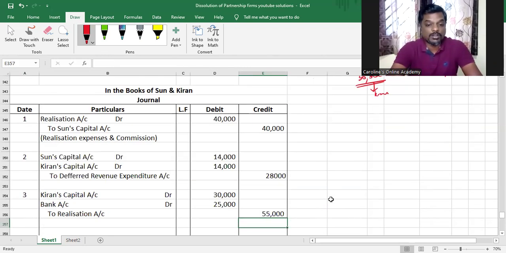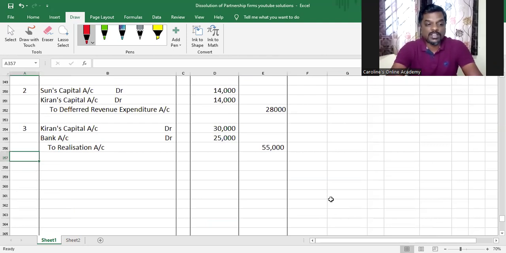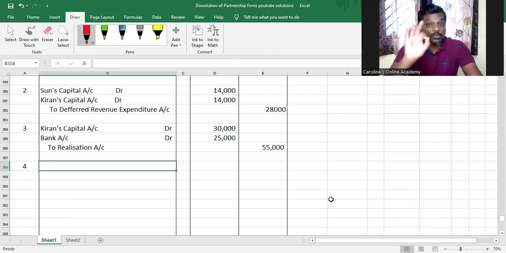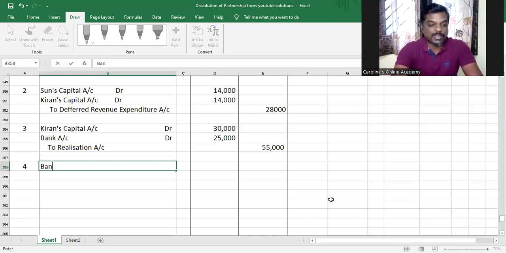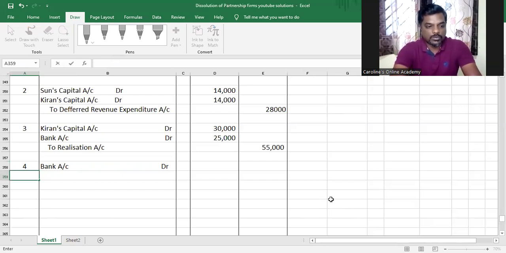So we did not give it for free. I mean, we did not give the asset up for full settlement. For a 3,000 rupee liability, we gave a 10,000 rupee asset, not in full settlement. We told them, 3,000 you write off, remaining 7,000 you pay in cash. So whenever we receive money on assets, the journal entry is what? Bank account debit to realization account, and that will be 7,000, my dear children.